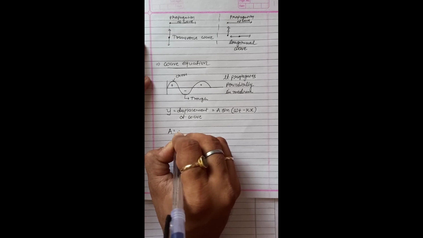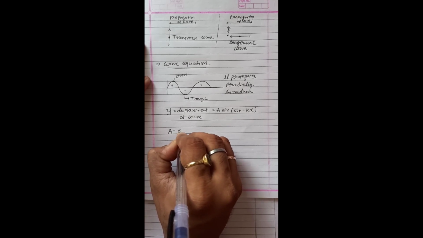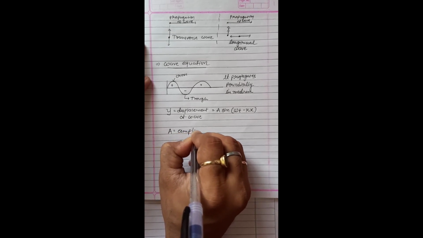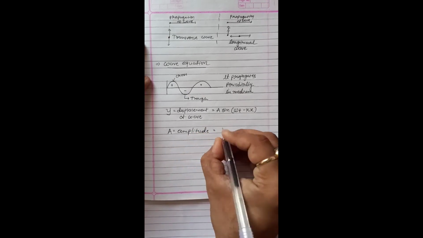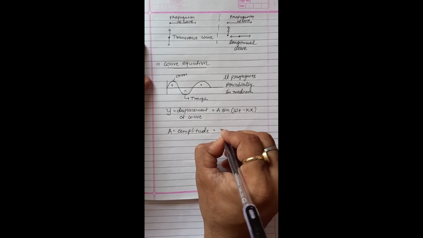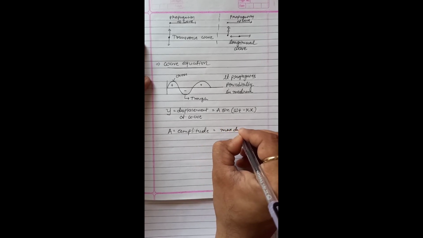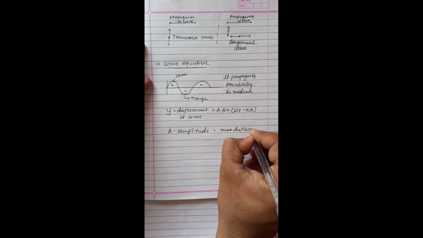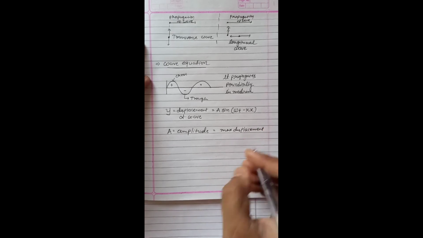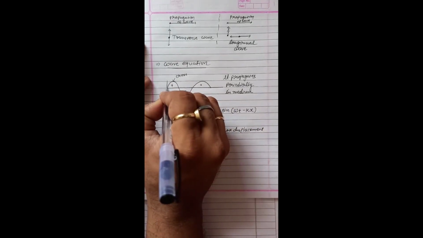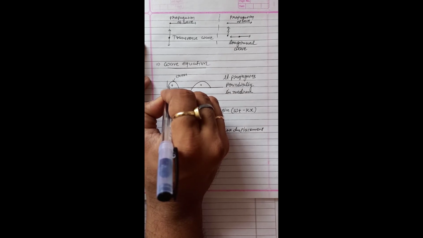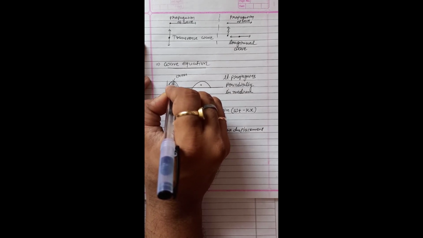A is called the amplitude, and the maximum displacement. The maximum displacement: suppose it starts from this point and goes further and reaches the point, after that